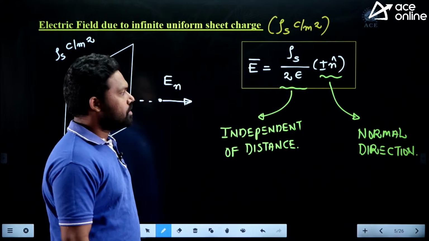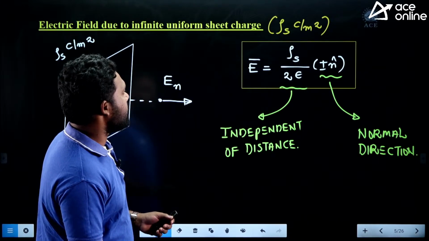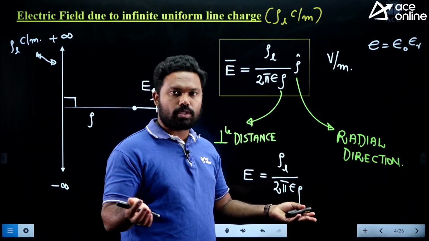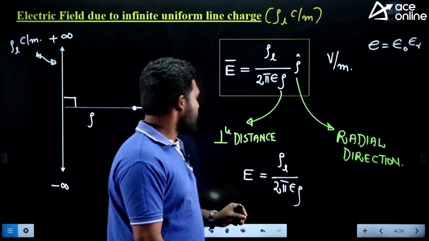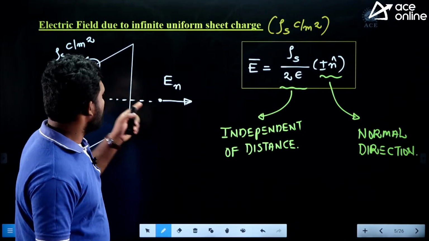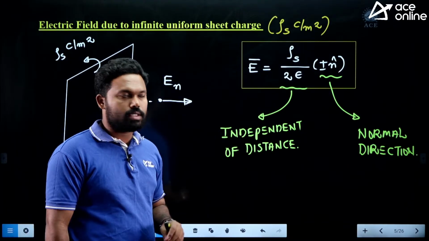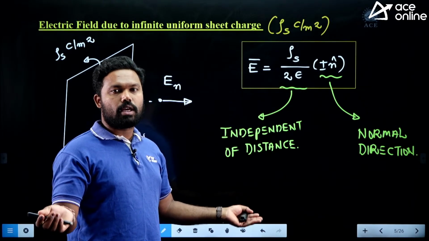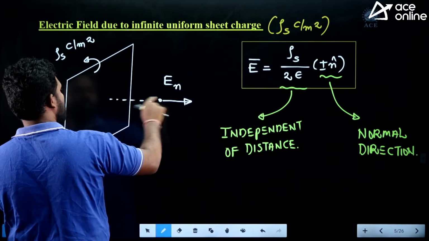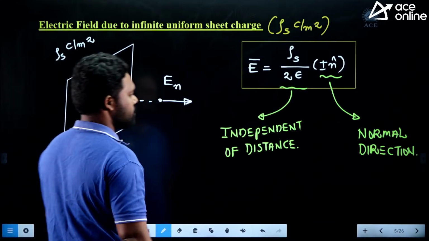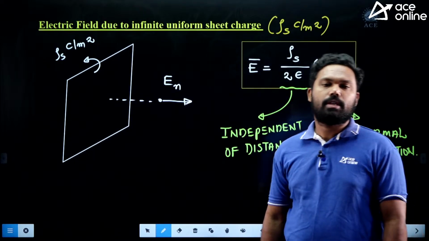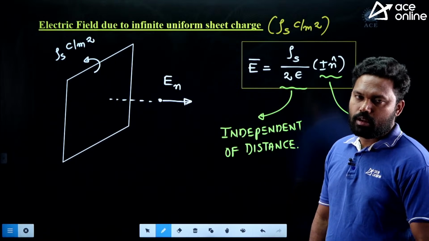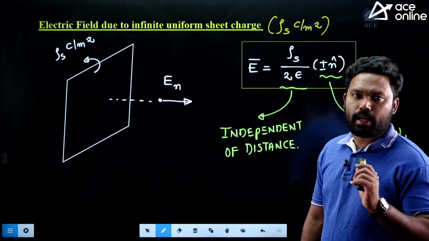Okay guys, yes. So terminology is very important. I'll repeat again, when it comes to the line charge, you should say radial direction, radially outwards for the positive charge, for the negative charge radially inwards, and it is a perpendicular distance. So here when it comes to the infinite sheet charge, it is independent of distance, and it is in the normal direction. For the positive charge normally outwards, for the negative charge normally inside. Suppose if you take this side as a positive normal, other side will be negative normal. Okay guys, extremely important formulas these are. Now let us take some questions associated with them so that you will understand what kind of questions are asked.